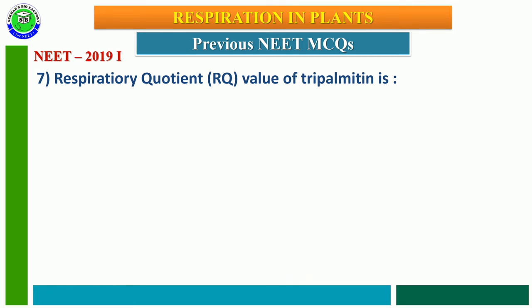NEET 2019 phase 1 question number 7. Respiratory quotient RQ value of tripalmitin is: first option 0.9, second option 0.7, third option 0.07, fourth option 0.09. The correct answer is the second option. Whenever tripalmitin participates in the respiratory process, its RQ value becomes 0.7.